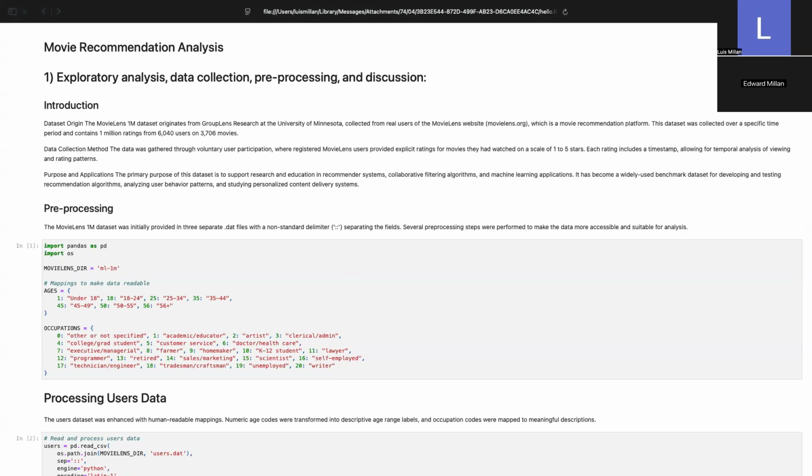Some important facts to consider on this dataset is that these ratings are on a 1 to 5 star scale, meaning the dataset captures direct user feedback rather than the indirect signals like clicks or viewing behavior.